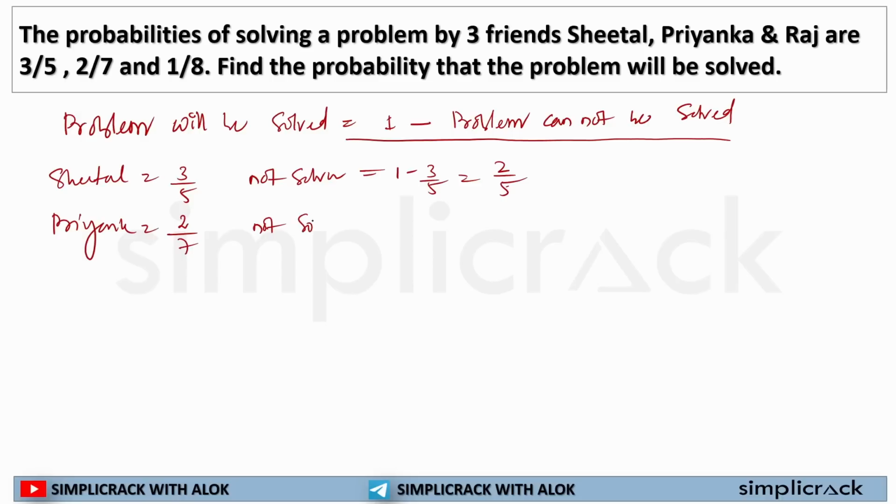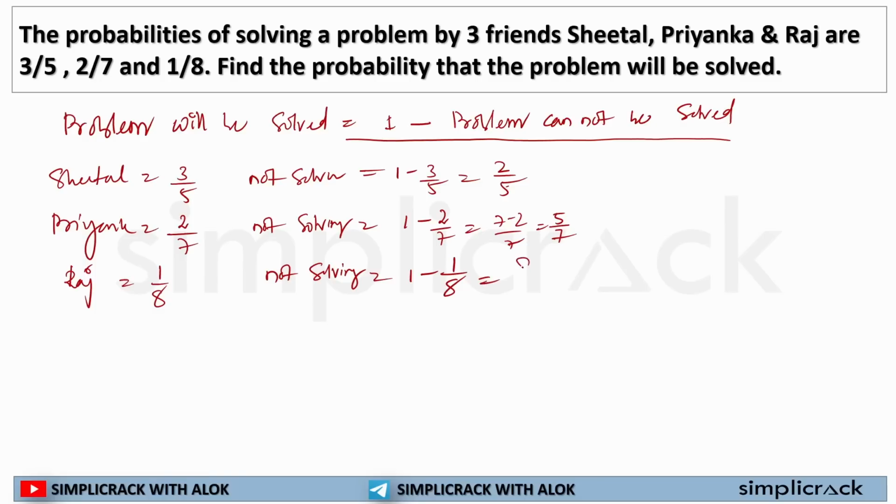So, the probability of Priyanka not solving the problem will be 1 minus 2 by 7, so this will be 7 minus 2 by 7, equal to 5 by 7. Same goes for Raj. Raj is solving a problem. Probability of Raj solving a problem is 1 by 8. So, the probability of Raj not solving the problem will be 1 minus 1 by 8, is equal to 8 minus 1 by 8, is equal to 7 by 8.